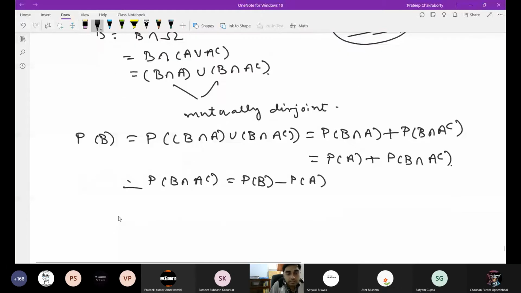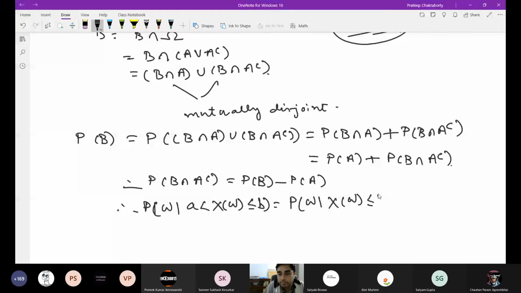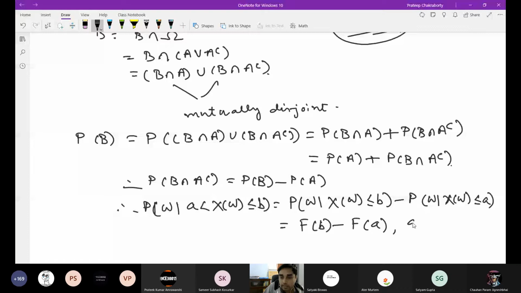So this is P of omega such that A less than X of omega less than or equal to B, which equals P of omega such that X of omega is less than or equal to B, minus P of omega such that X of omega is less than or equal to A. So this is equal to F of B minus F of A. So you see that F of B minus F of A is equal to, if here also you want A less than or equal to B, P of omega such that A less than X of omega less than or equal to B.